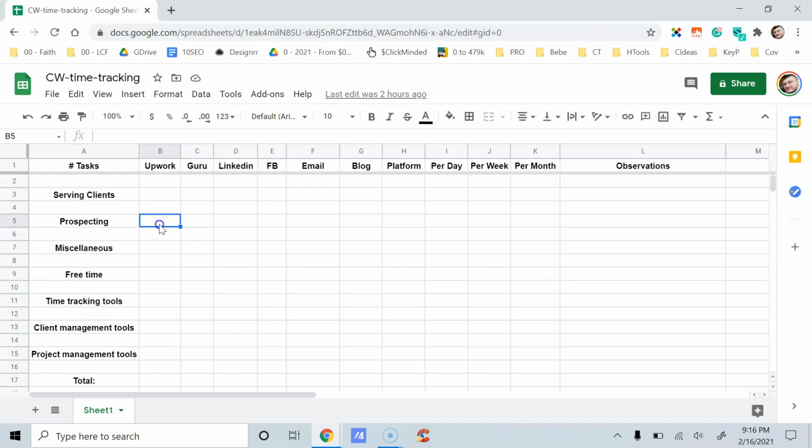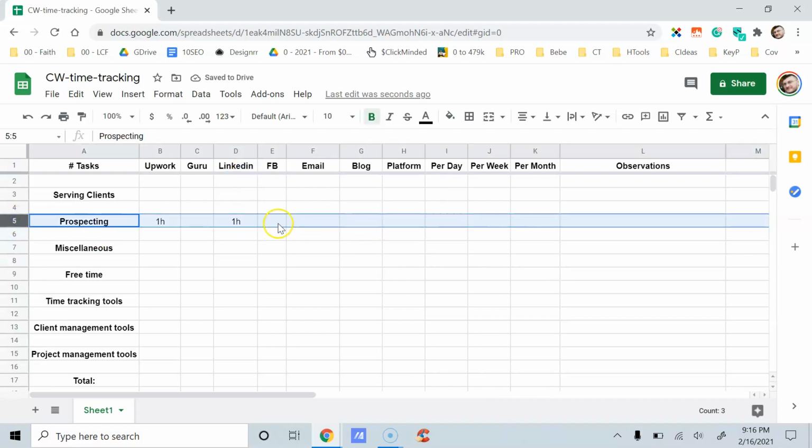If you spend like 1 hour to prospect on new clients, which I highly recommend, just type in 1 hour, okay? And then here you count on average how much time you spend per week, and you do the total across all these platforms. Like for example, you may spend another hour, just for the sake of the example, on LinkedIn alone for prospecting.